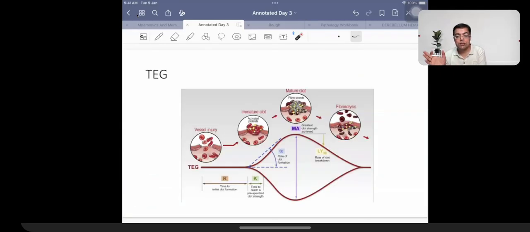Talking about one single test which can give you information about the functioning of clotting factors, platelets, and fibrinolytic pathway. This test is going to be given the name of thromboelastography.